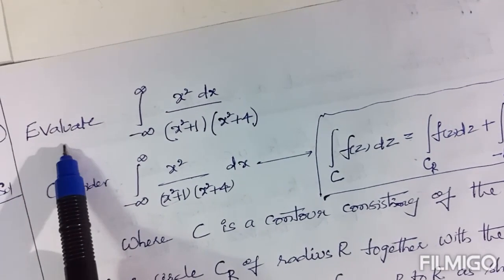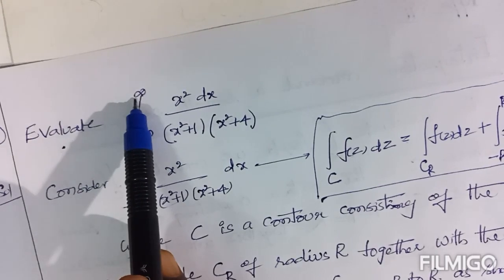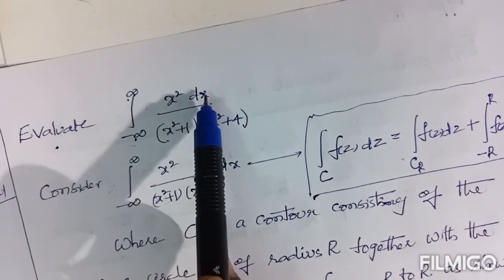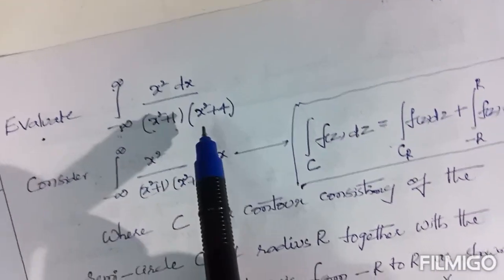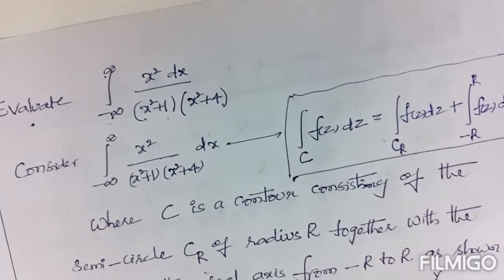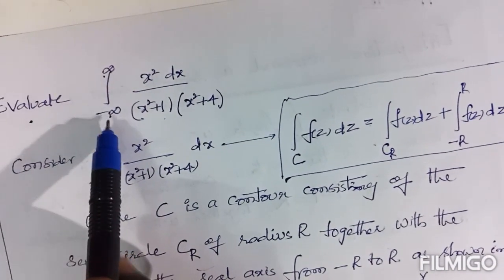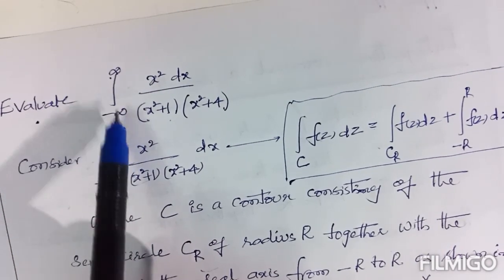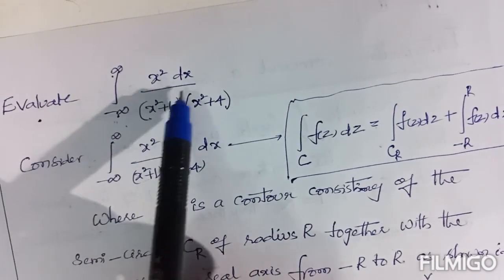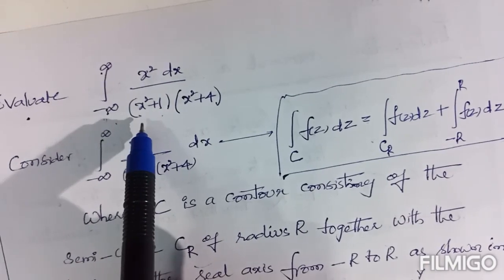The first problem: evaluate, for type 2, the integral from −∞ to ∞ of x² dx over (x² + 1)(x² + 4). First we integrate this function along the semicircle.